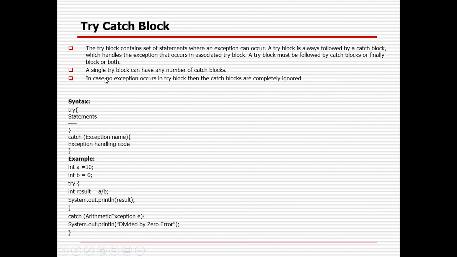Generally, I will cover only the try catch block today. How can you handle the exception with the help of try catch block? A try block contains a set of statements where an exception can occur. A try block is always followed by a catch block, which handles the exception that occurs in the associated try block. A try block should be closed with a catch block or a finally block or both. A single try block can have a number of catch blocks. In case no exception occurs in the try block, the catch blocks are completely ignored. So that is the syntax: try, then statements, then catch, exception name, and exception handling code. We will be using it that way.